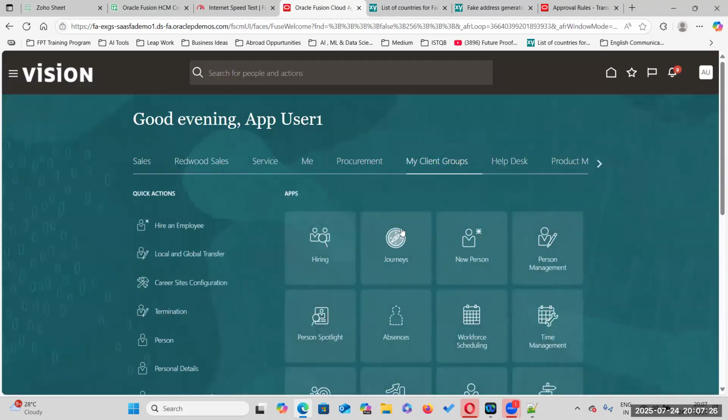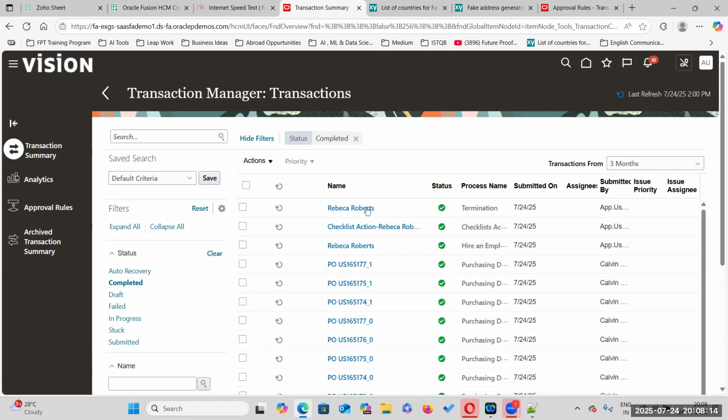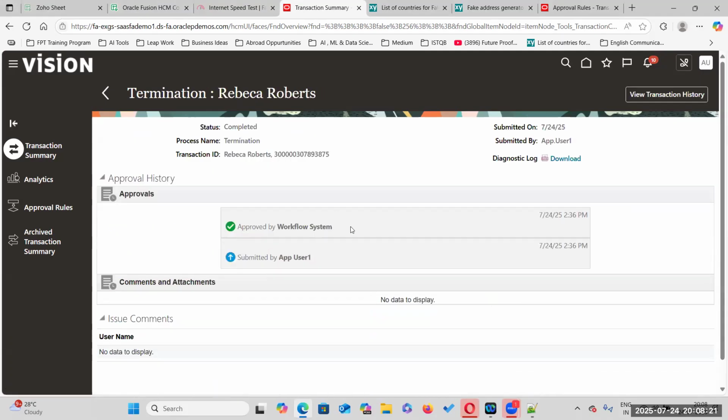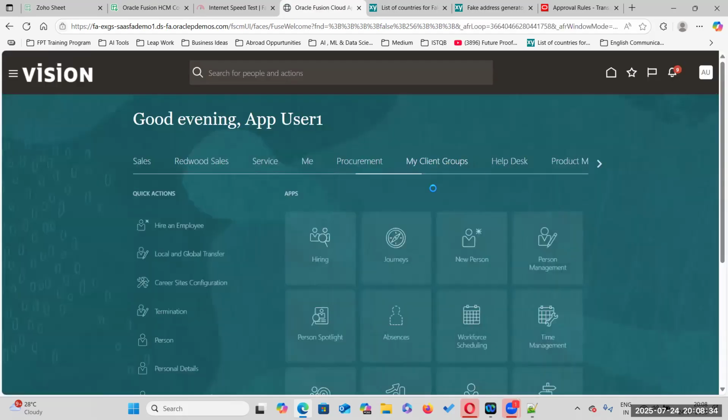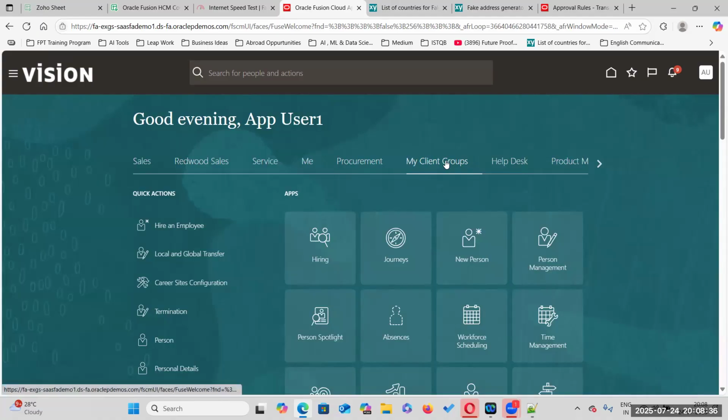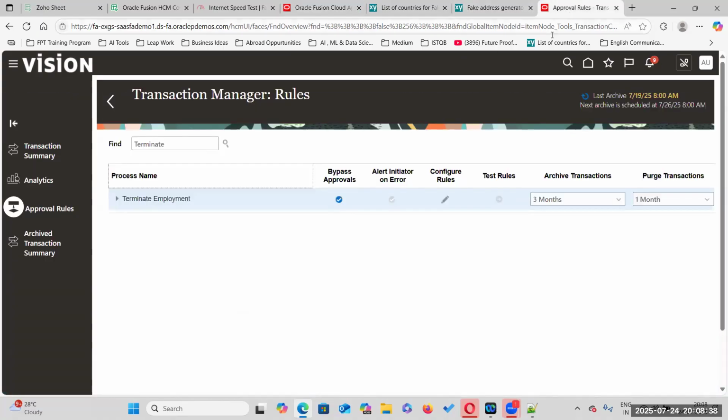Sir, you said self-approvals are there, no? Yes, it is going for approval. Approve. So now it got triggered. The termination got triggered and it is completed. Within one minute, we have cross-verified, right? It is under approval state, so that's why it was not triggered immediately. Now we will go back and verify that. Sir, actually we bypassed the approvals, no? Why is it going for approval again? We bypassed the approvals, but when we submit the transaction, the bypass... Okay.